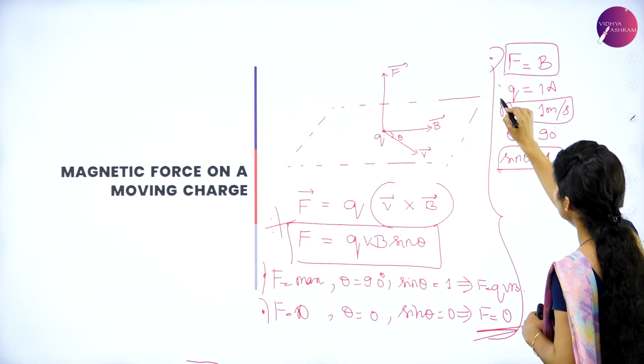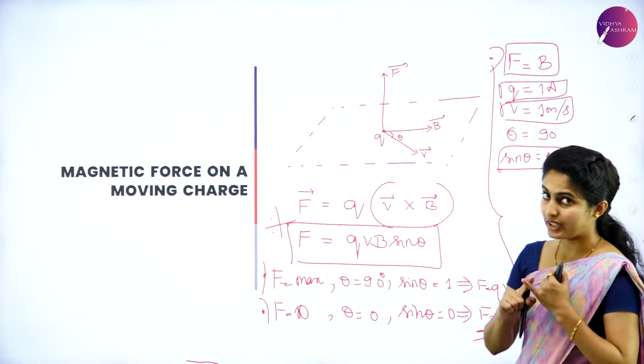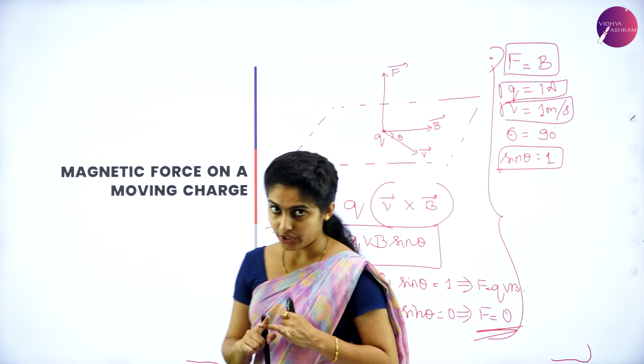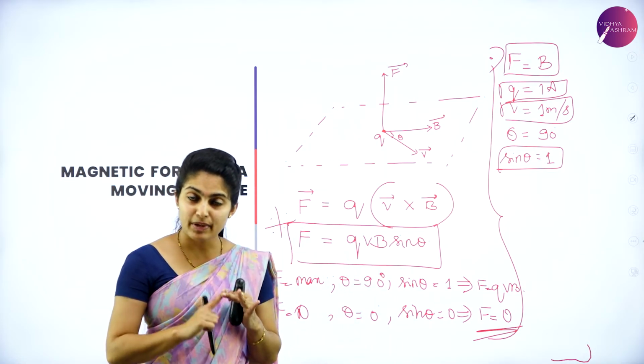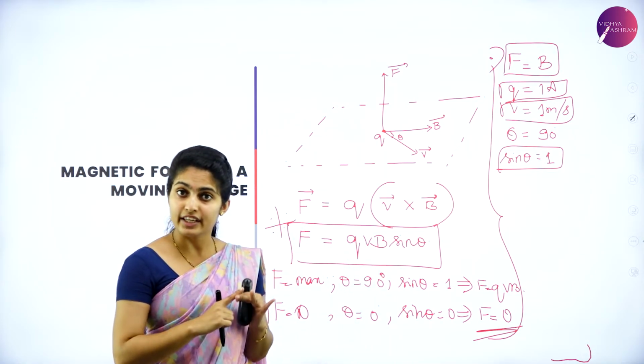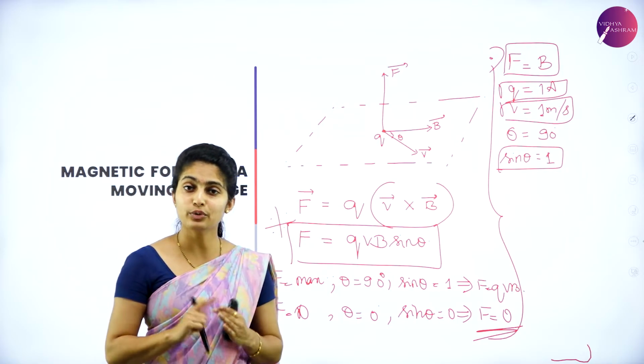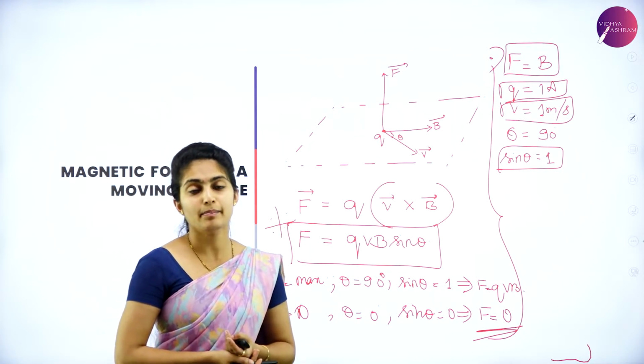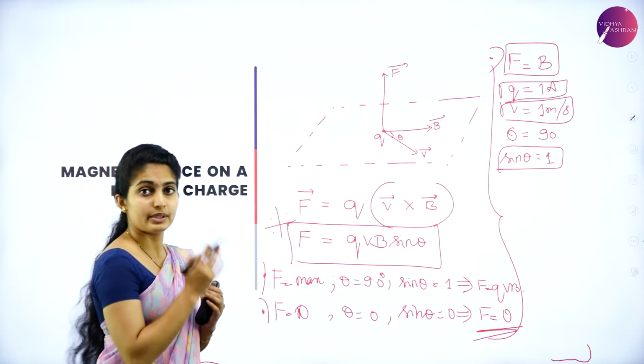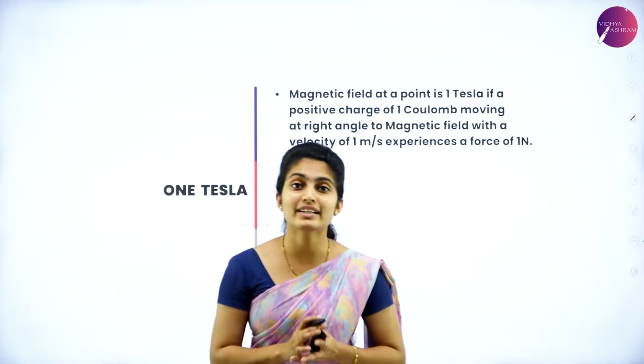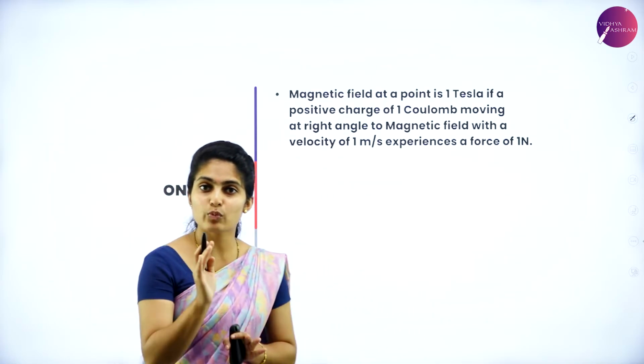Okay, so these are the conditions. When you have a unit charge moving with unit velocity at a unit angle, then the force is equal to the magnetic field. Having this concept, I will have to introduce 1 Tesla. So what is meant by 1 Tesla?